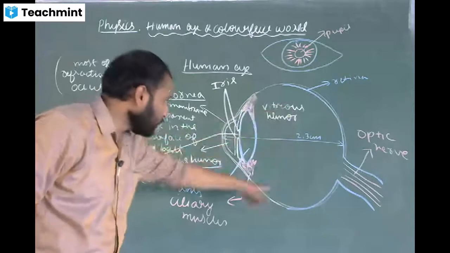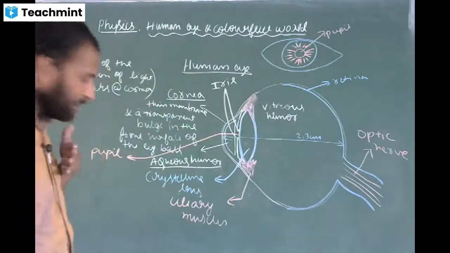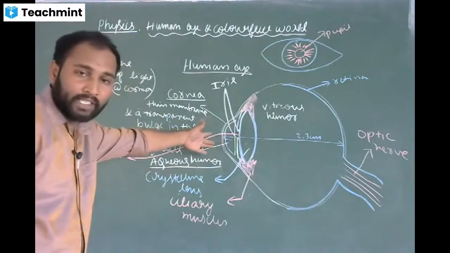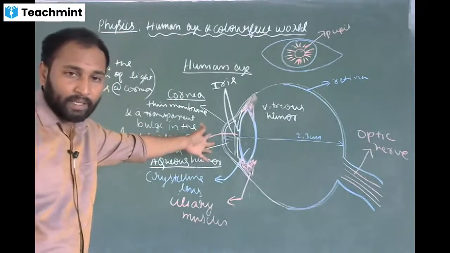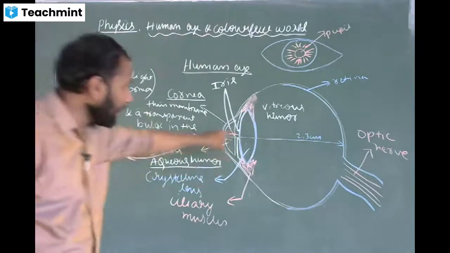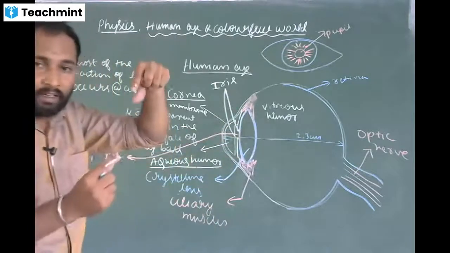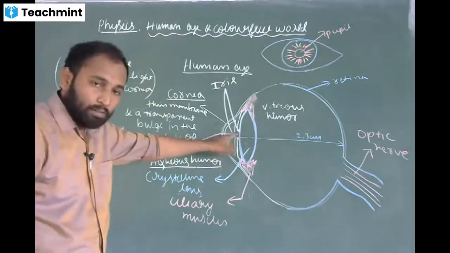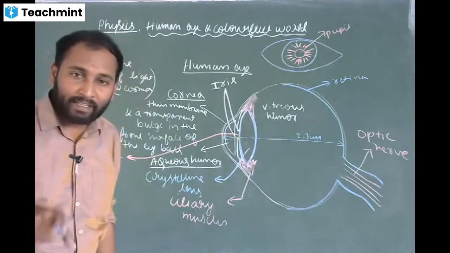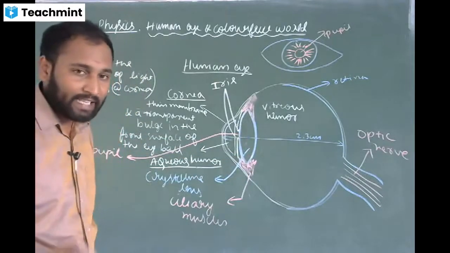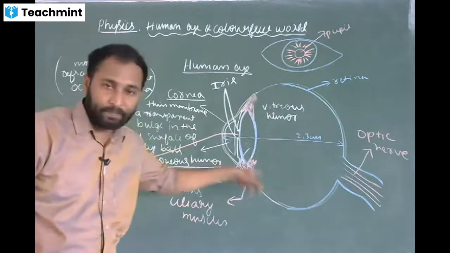In order to focus this, from here to here is around 100 centimeters. So what should be my focal length? 100 centimeters. So automatically this eye lens will become thin. Thereby becoming thin, the focal length of the lens will become 100 centimeters. So then exactly I can focus on this eye.